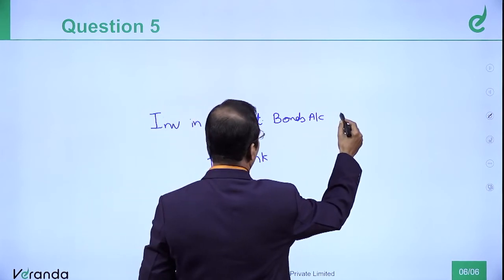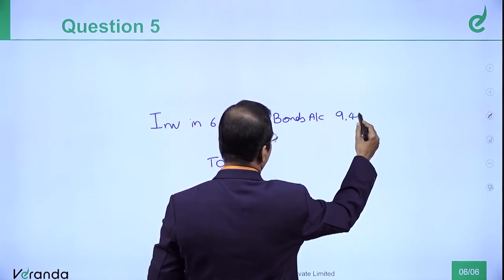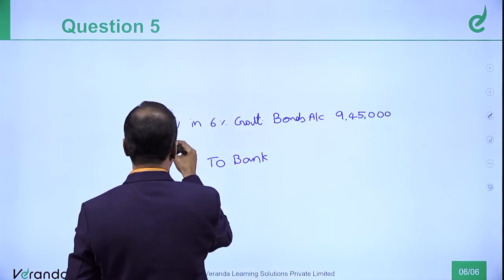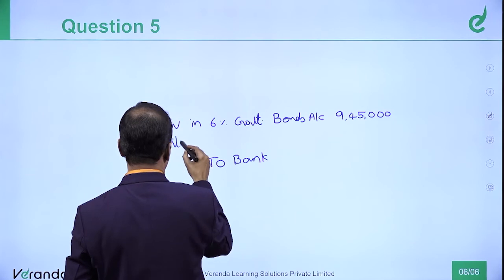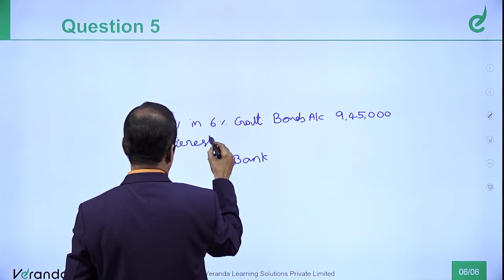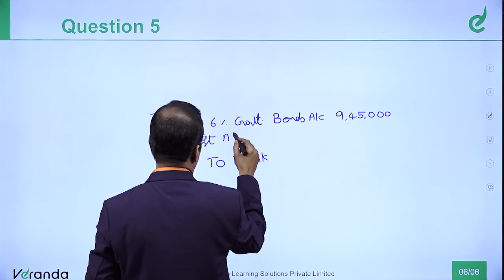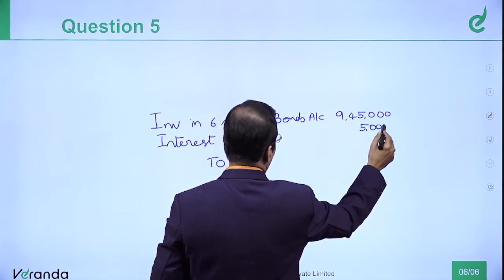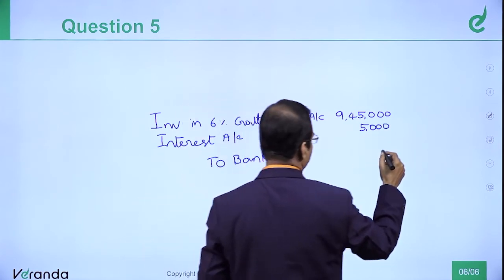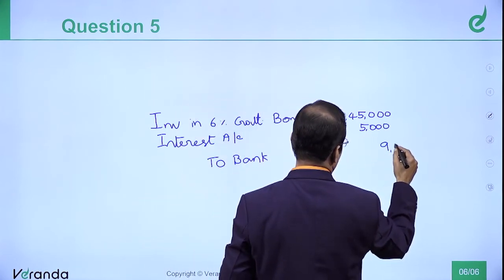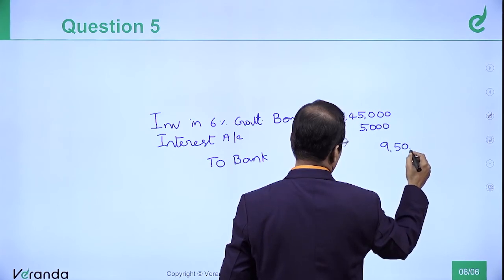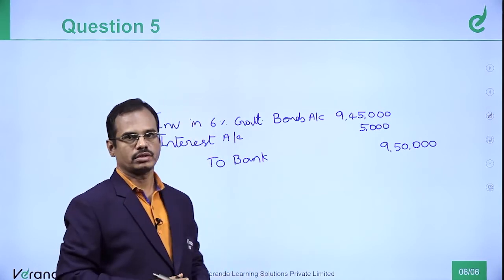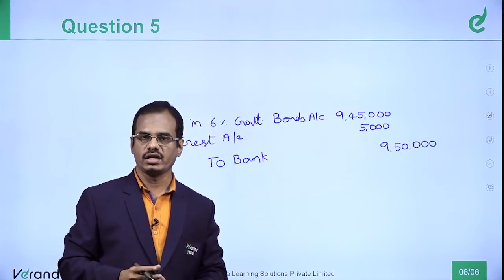So investment account 9,45,000, then interest account we should debit, that would be 5,000, to bank account 9,50,000. This is the journal entry we have to pass.